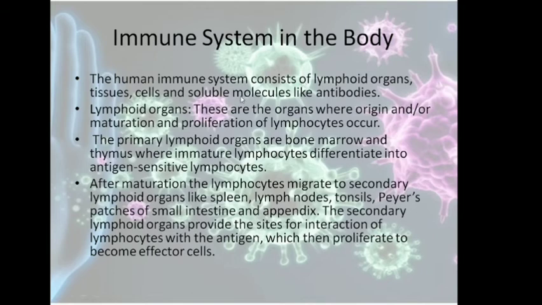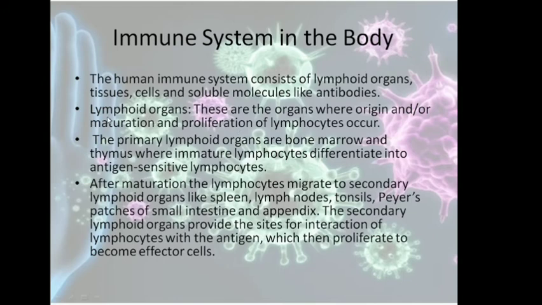Now what is the immune system? We are talking about the immune system, and we know that B cells and T cells and different types of cells are present in our immune system. Now what are the organs that constitute the immune system? So the main organs, of course, are the lymphoid organs. Then there are tissues, cells, soluble molecules like antibodies. This whole thing consists of our immune system.